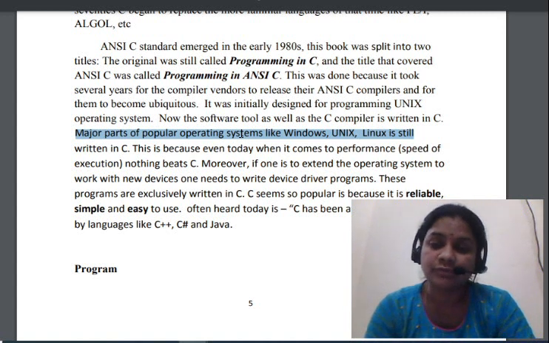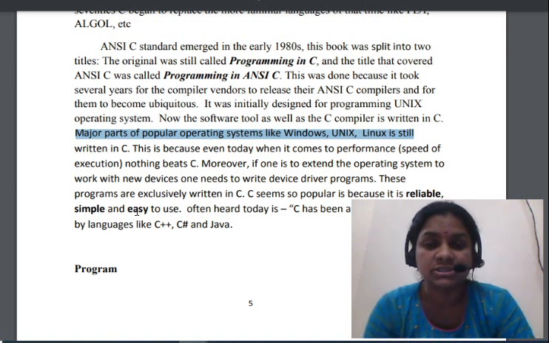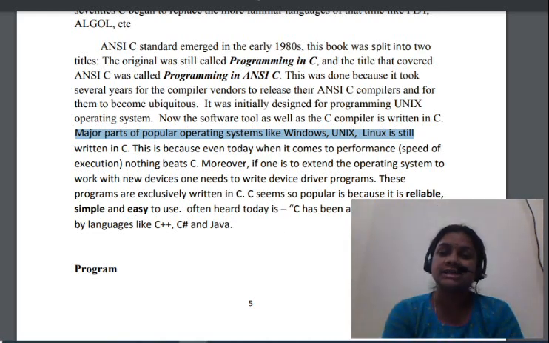After a few days this C programming language is very exclusive and is written in the C language. It became very popular, readable, simple, and easy. So everyone used this C language.